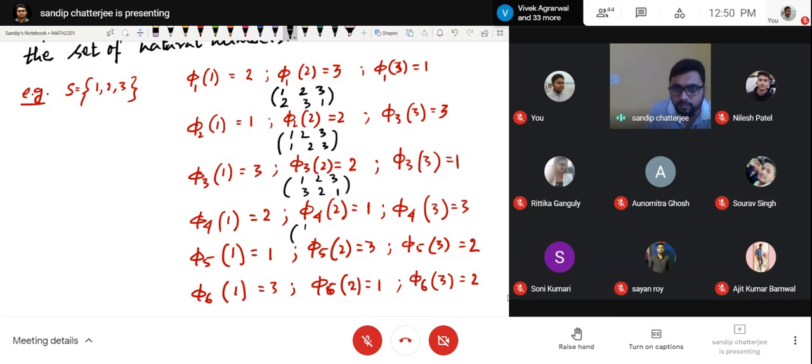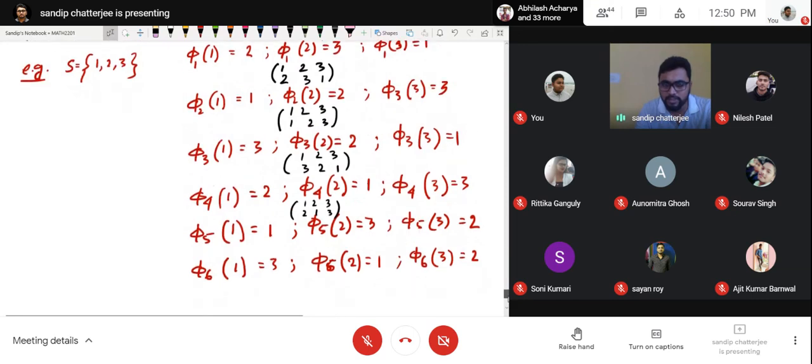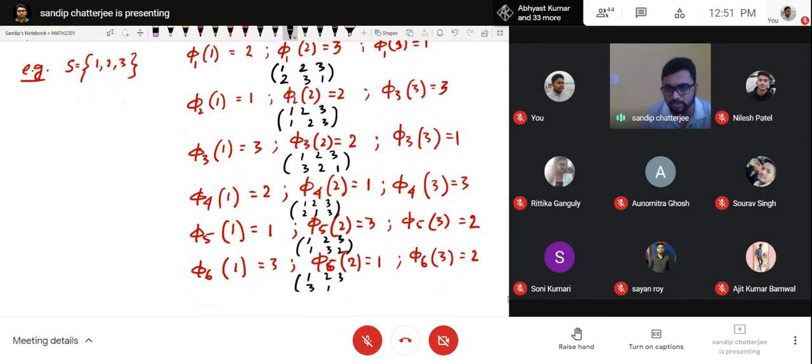This again, 1 goes to 2, 2 goes to 1, 3 goes to 3. This is a shorter notation which we use to write permutations. In phi 5, 1 goes to 1, 2 goes to 3, 3 goes to 2. In phi 6, 1 goes to 3, 2 goes to 1, 3 goes to 2. Correct or not?